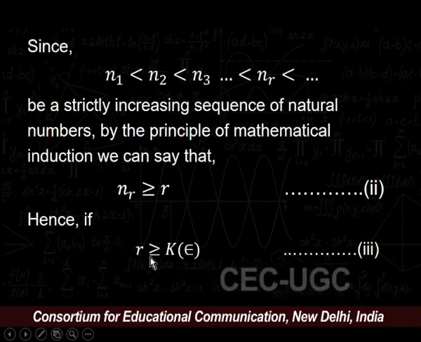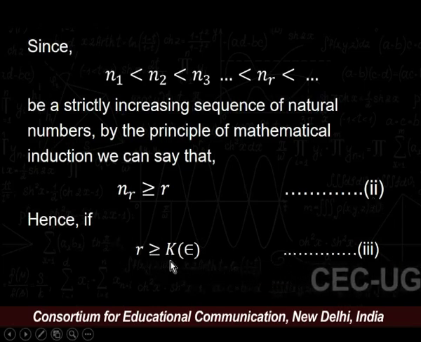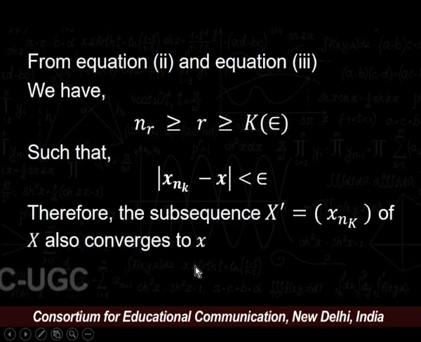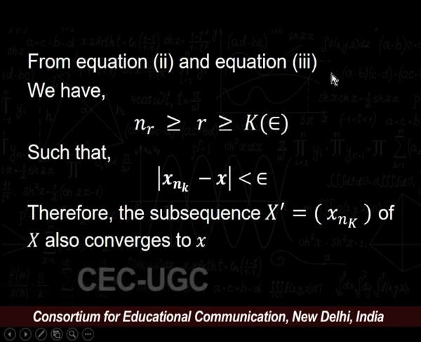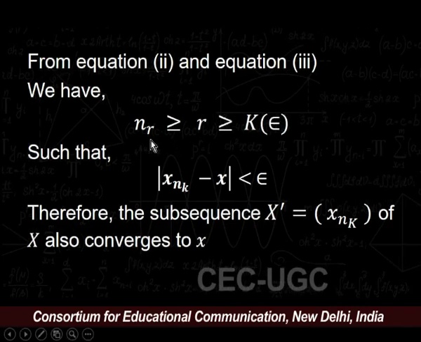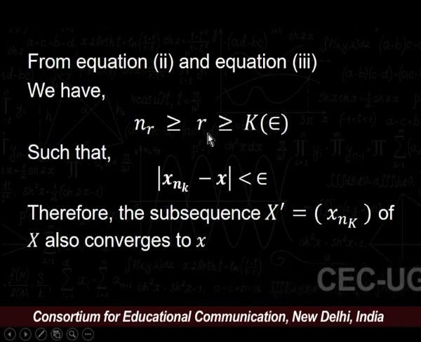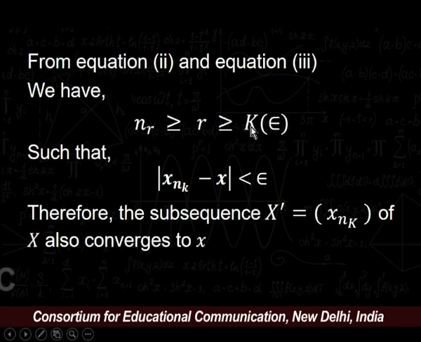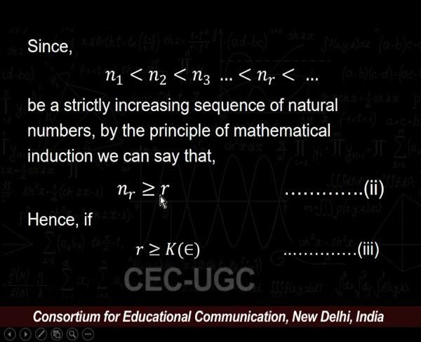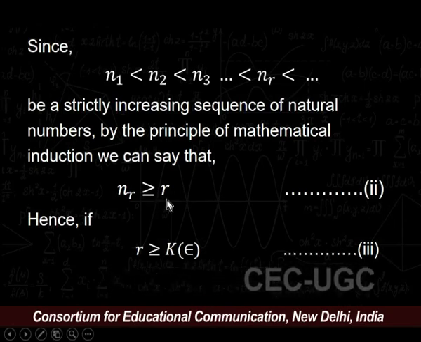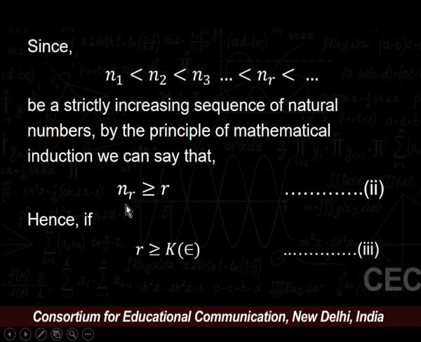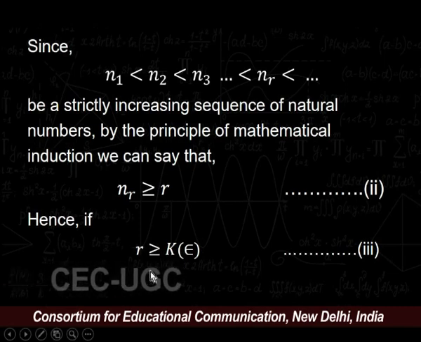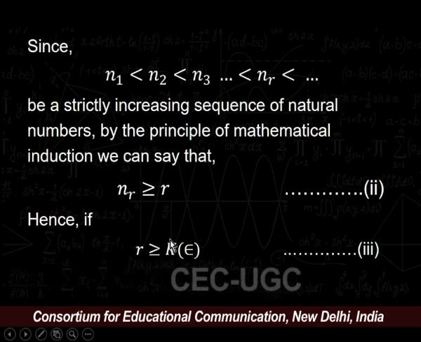Hence, if r is greater than or equal to the natural number K, which depends upon epsilon, then from equation number 2 and equation number 3, we can easily check nr is greater than or equal to r and r is greater than or equal to K depending upon epsilon. Recall equation number 2 and equation number 3. Equation number 2 says that nr is greater than or equal to r and equation 3 says that r is greater than or equal to K depending upon epsilon.